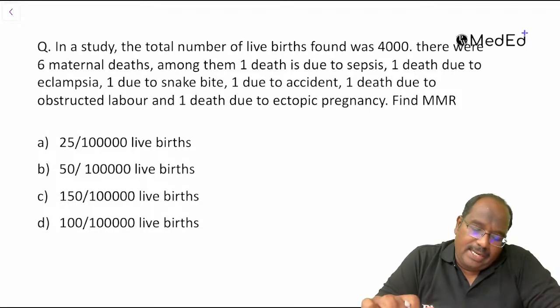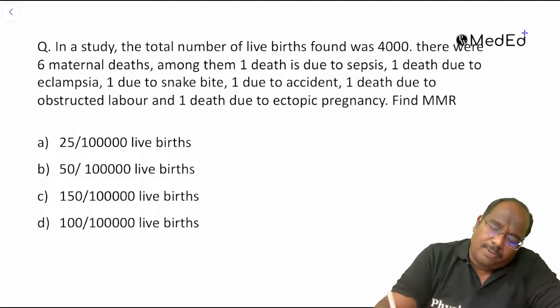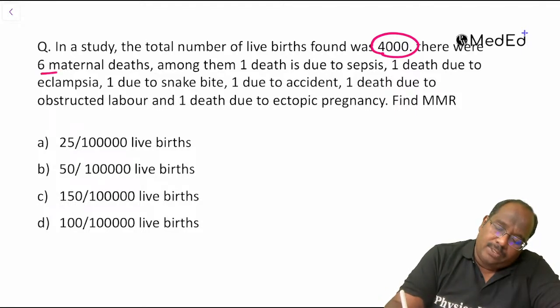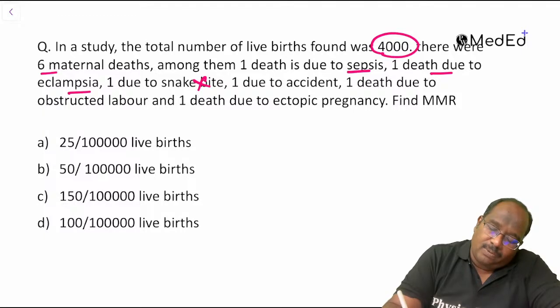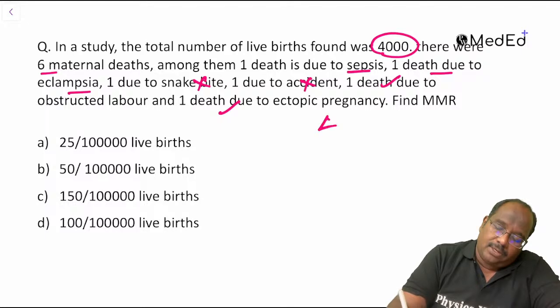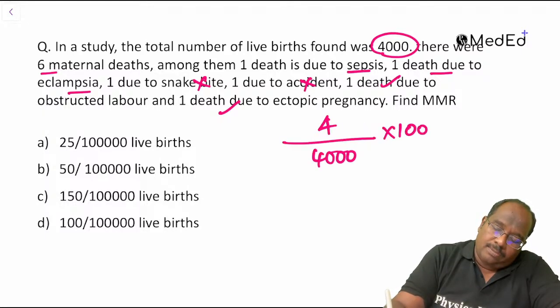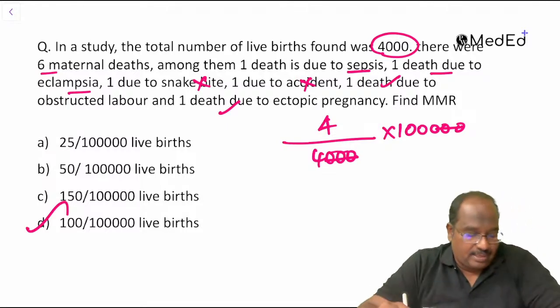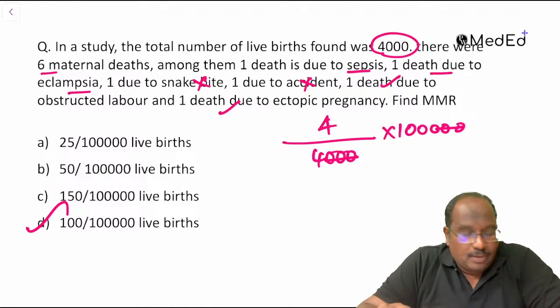In a study, the total number of live births was found to be 4,000. There were 6 maternal deaths. Out of them: 1 sepsis, 1 eclampsia, 1 due to snake bite (rejected), 1 due to accident (rejected), 1 due to obstructed labor, 1 death due to ectopic pregnancy. So 4 by 4,000 multiplied by 1 lakh. 400 by 4, the answer is 100.